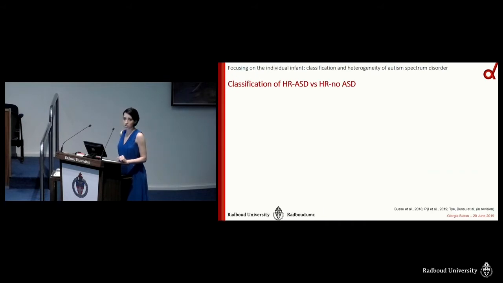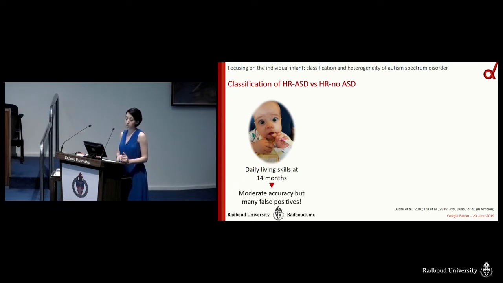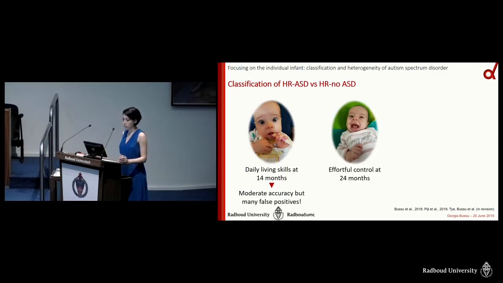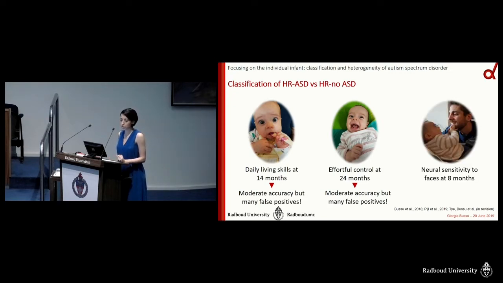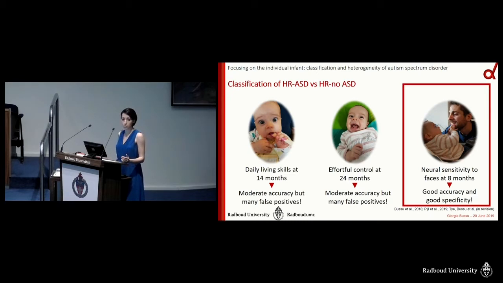And the results showed that in the first study, the best predictor was daily living skills at 40 months. That provided moderate accuracy, but there were a lot of false positives. The same happened in the second study, for which the best predictor was effortful control at 24 months. But it was the third study that provided the best predictor, which was narrow sensitivity to faces and visual noise at 8 months, that provided both good accuracy and good specificity. But what does it mean?